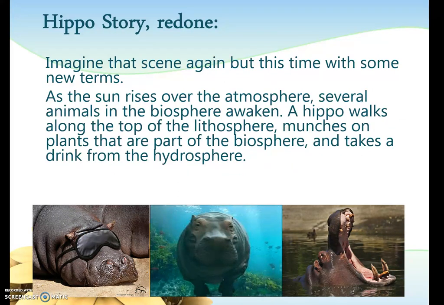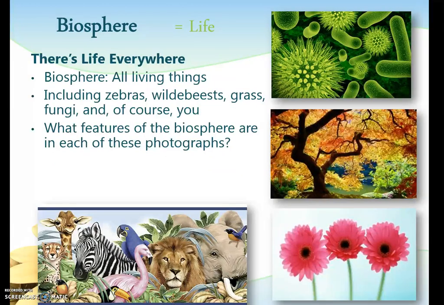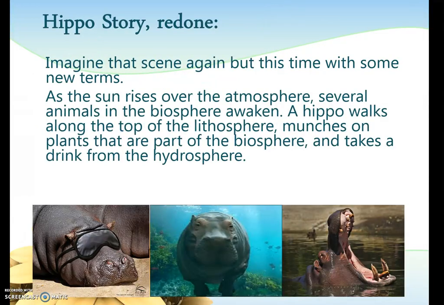Now, let's imagine this story in a slightly different way, using some vocabulary words from these lessons. As the sun rises over the atmosphere, several animals in the biosphere awaken. A hippo walks along the top of the lithosphere, munches on plants that are part of the biosphere, and takes a drink from the hydrosphere. So from this story, we see many of the terms that we are going to be using in this lesson as seen in this hippo story.